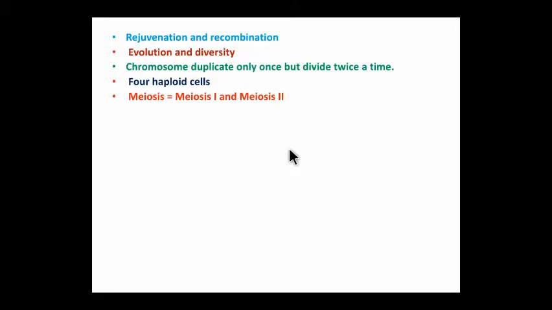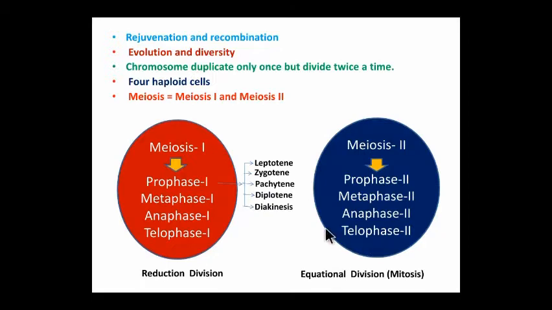Meiosis shows two stages, meiosis first and meiosis second. Here, prophase first is characterized by five substages: leptotene, zygotene, pachytene, diplotene and diakinesis. Meiosis first is also called reduction division, whereas meiosis second is called equational division, like mitosis.